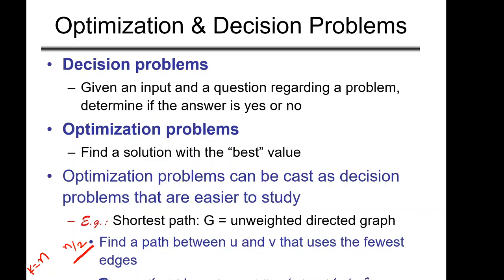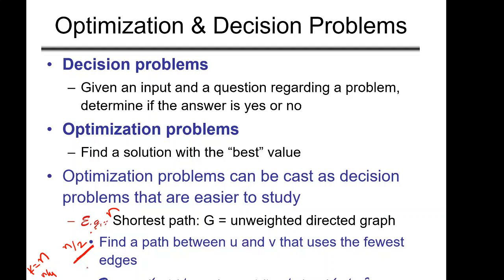If the answer is yes, then for all the upper part, we can ignore. So if we can find the solution in n by 2 edges, definitely we can find it in more edges, right? That's why we are talking about at most k edges. Then maybe we can work for n by 4. We will make our k as n by 4, and we can keep doing it to find the k which is the exact answer. So maybe in log n time, in this particular case, we can come to the exact answer.